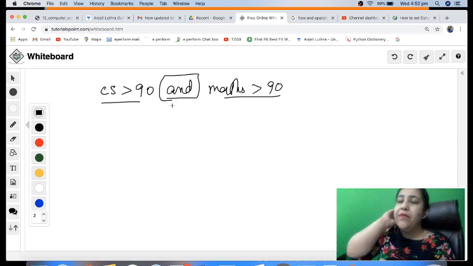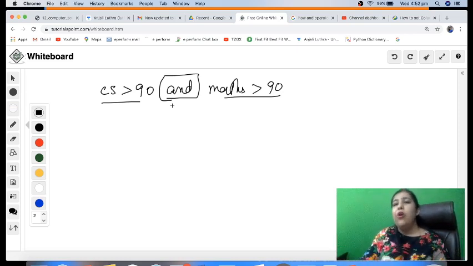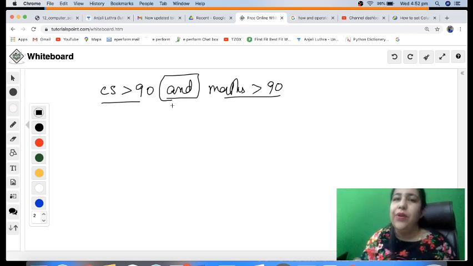But if you go to someone's house and they ask you, do you want tea or coffee? So tea or coffee means either you'll have tea or you'll have coffee, right? So we are giving the option that either of them is true, so answer is true. So or says that if any one of them is true, the answer is true.